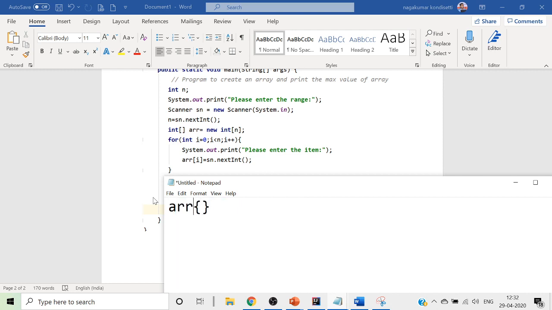Once we read it into an array, it is placing it as 72, and then it is placing it as 74, then 65,